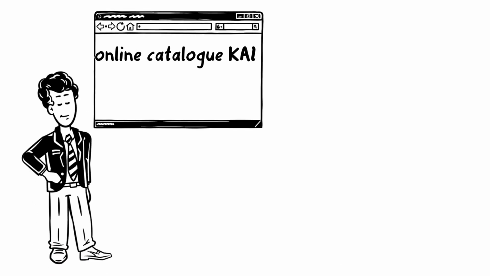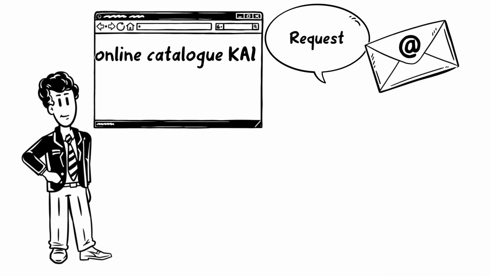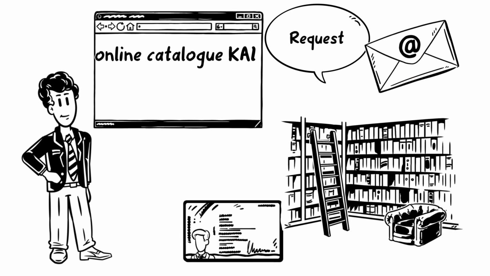If he needs a medium that is currently on loan, he can request it during the research by clicking on the button Request. The waiting time depends on how many users have requested the book before him. He will receive an email when it is ready to be picked up. It is important that Dennis brings his Chipperello to the library when he wants to borrow media, because this is also the library card and Dennis cannot borrow any media without it.